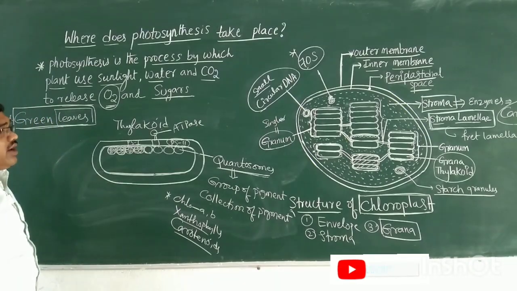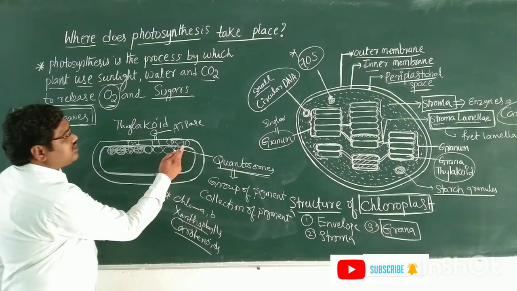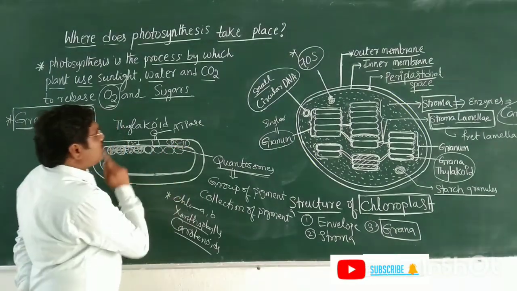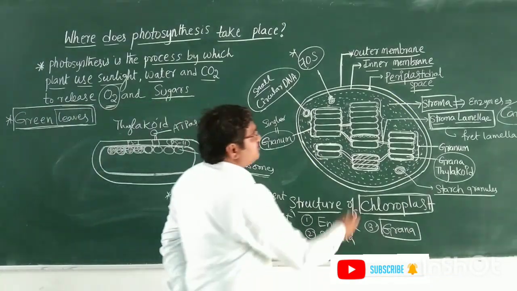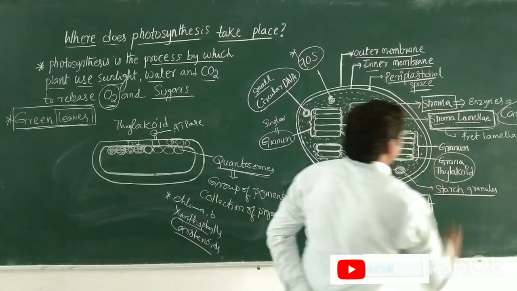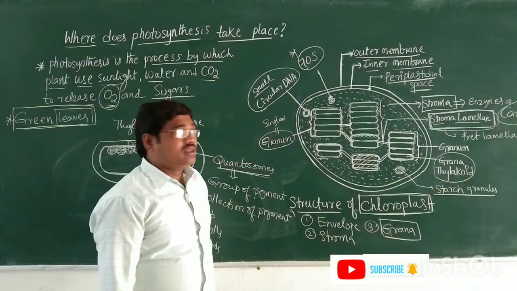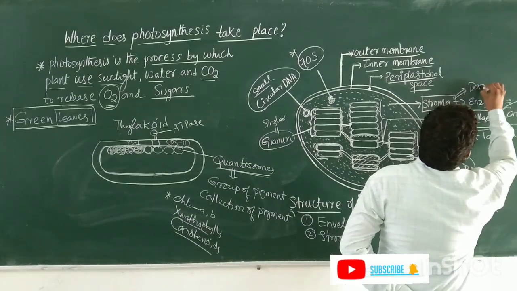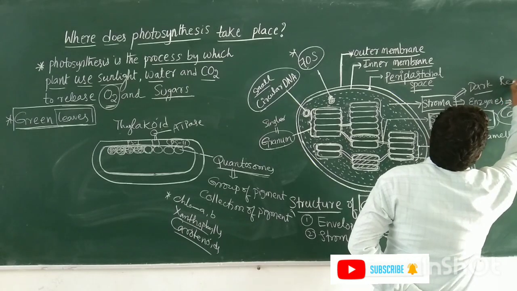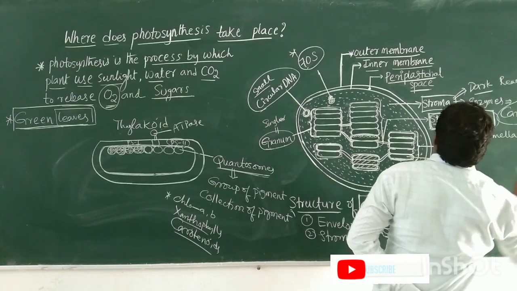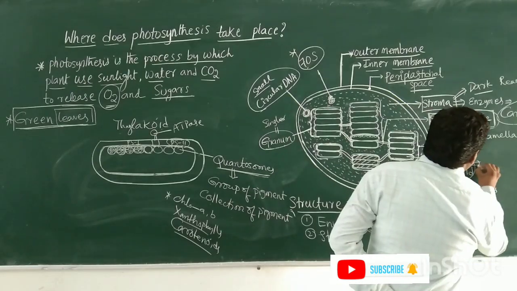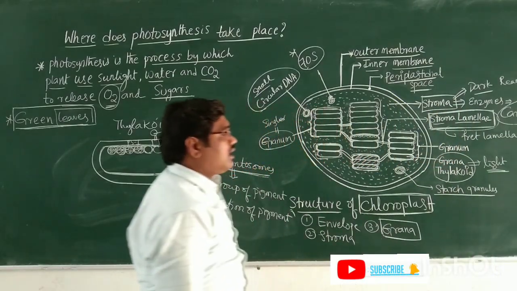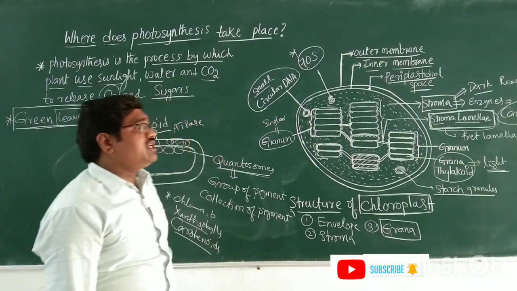Generally, photosystem 2 is present in the grana thylakoids, and photosystem 1 is present in the stroma thylakoids. In the stroma of the chloroplast, the dark reaction takes place. In the grana thylakoids, the light reactions take place. So this is the mechanism of photosynthesis.